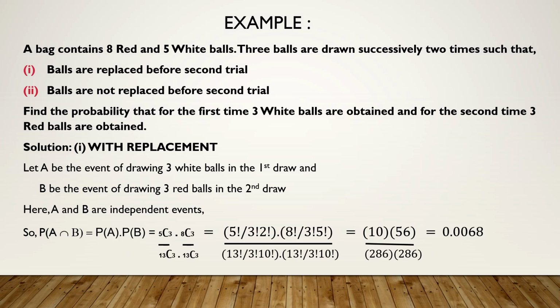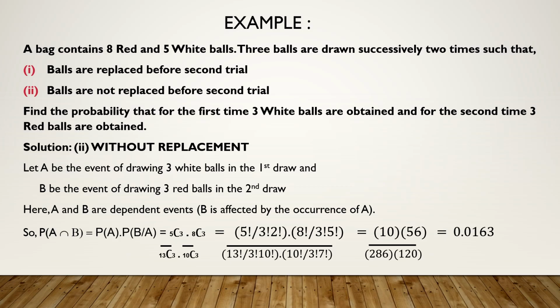Now you know how to factorize. NCR is n factorial upon r factorial into n minus r factorial. Simplify it, you will be getting this probability as 0.0068. Now in the same example, the second case is without replacement. Means first time you are drawing 3 balls, you are not putting them back.